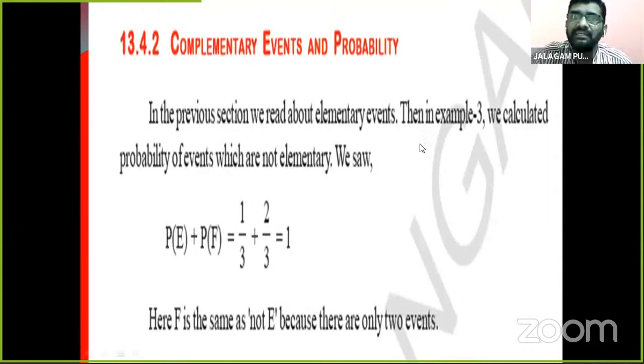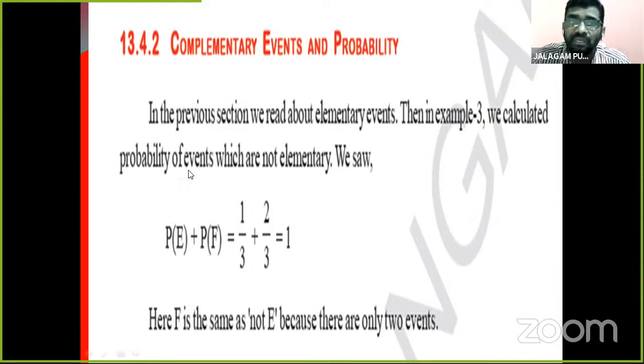Okay children, next we will discuss complementary events and probability. Listen carefully. This is also a very important term, complementary events and probability. In the previous session, we read about elementary events. An elementary event is nothing but an event with only 1 favorable outcome.